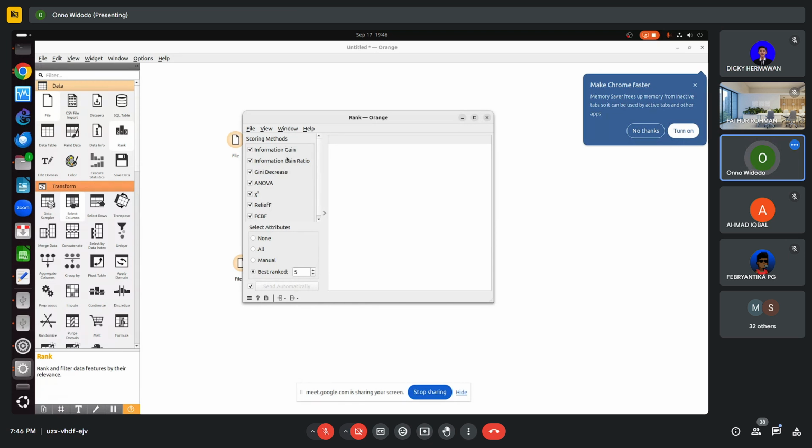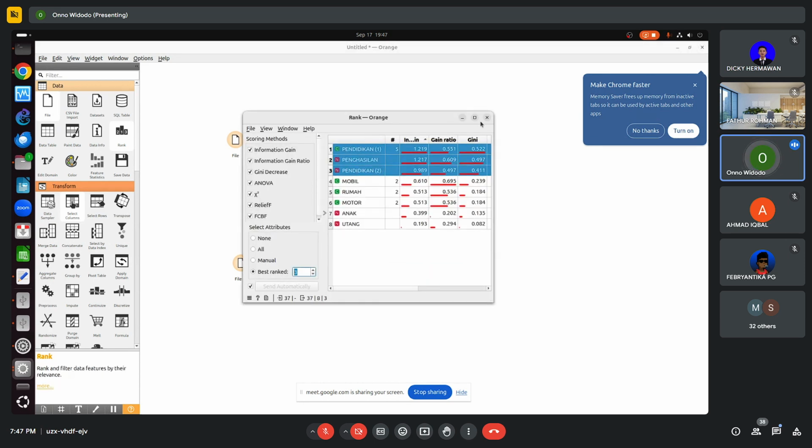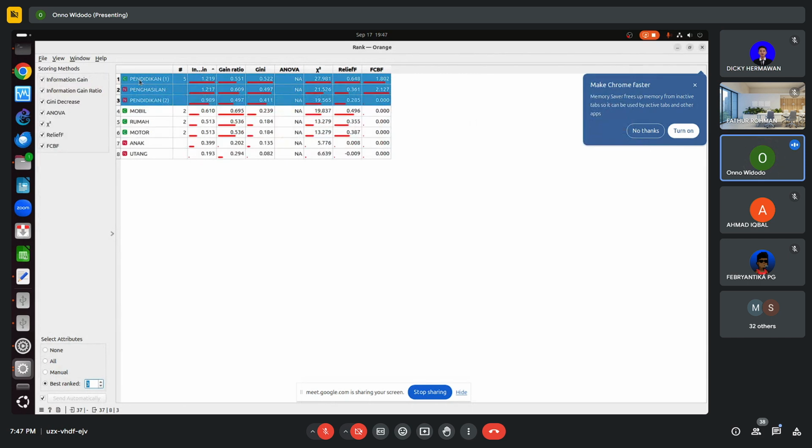If the feature showed up many times in different methods, that means this particular feature is important. We can check the best rank, five best rank, or four or three, depending. Because we have only eight features, three best rank should be enough. Okay, so I connect these two, then we can see here. So in this one,